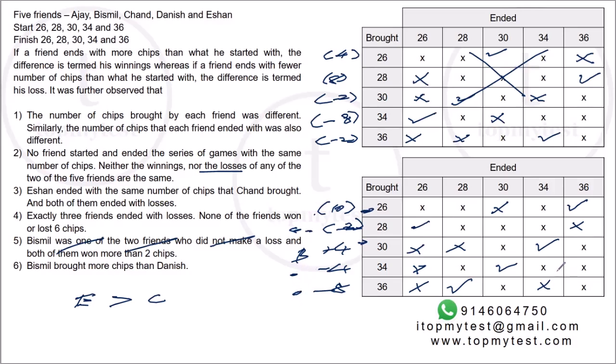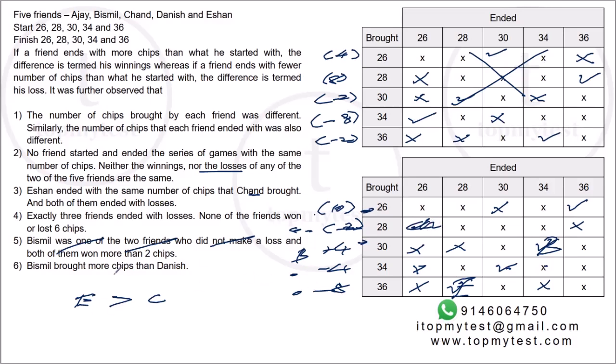Now, if Ishan is 34, it says Ishan ended with the same number of chips that Chand brought. If Ishan was at 34, Chand would be at 30, but 30 is already Bismil. So Ishan cannot be 34. Ishan has to be 36. So this will be Ishan. This will be Bismil. Right. So Chand would be the chips that Ishan ended with. Ishan ended with 28. So Chand will be 28. This will be Chand. Right.